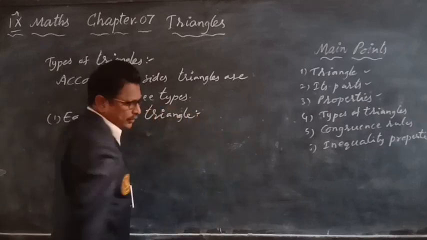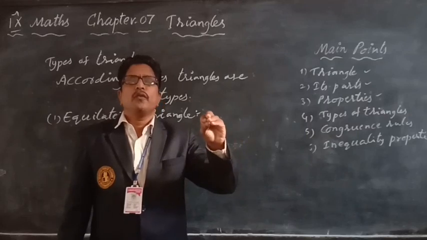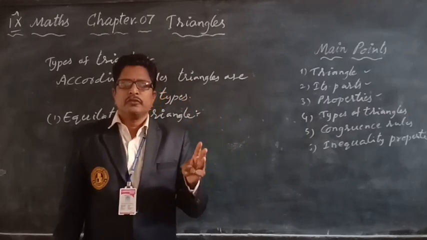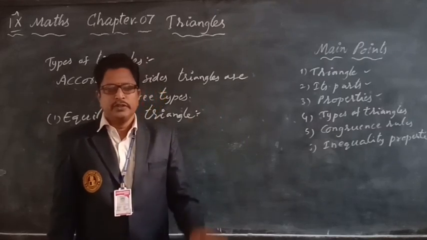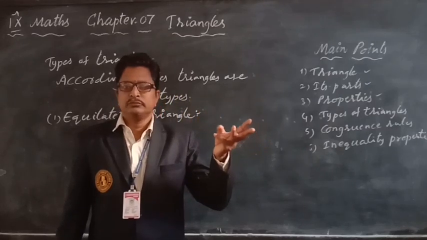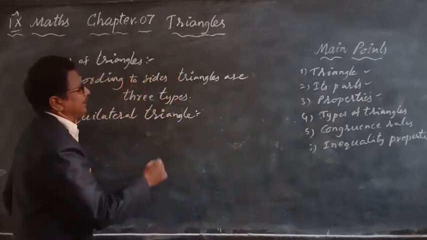In a triangle, if three sides are equal, then the triangle is called an equilateral triangle.